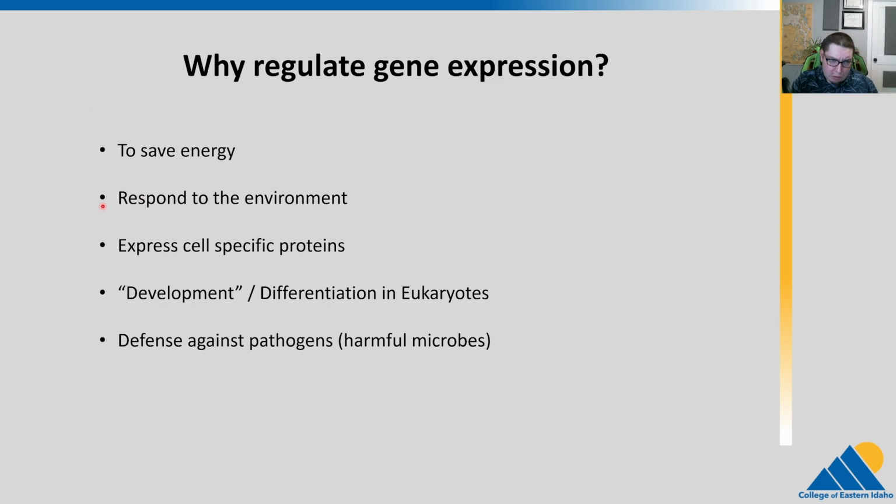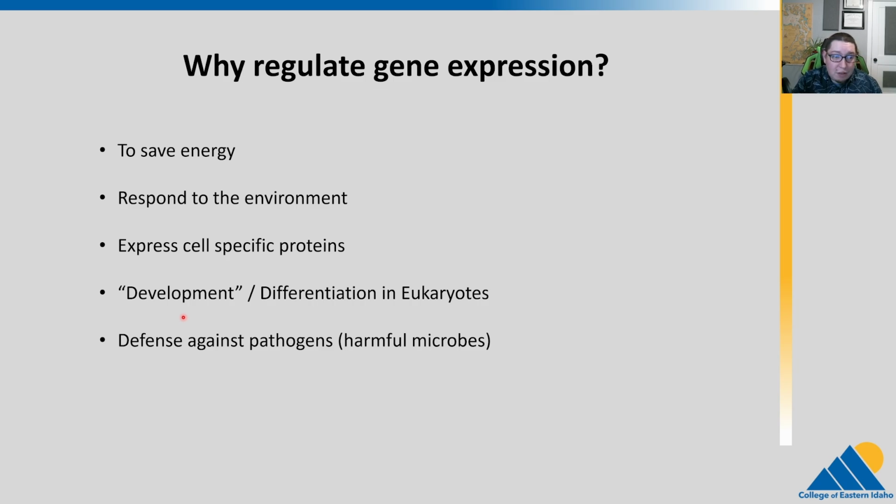Responding to the environment, right? The temperature changes, or the available nutrients change, or if you're a pathogen, you go from outside of your host organism into your host organism and you start causing disease or something like that. There's all kinds of possibilities here for environmental changes, right? Expressing cell-specific proteins. So if you're a white blood cell and you need to make certain proteins on the surface of your white blood cell, or you need to make antibodies or something like that, that's your one job, and you make those proteins in that specific cell. That ties into development, as I said.